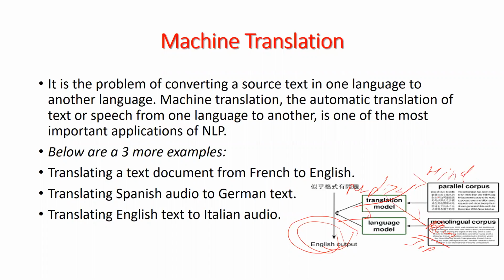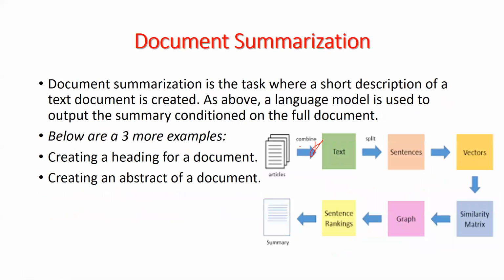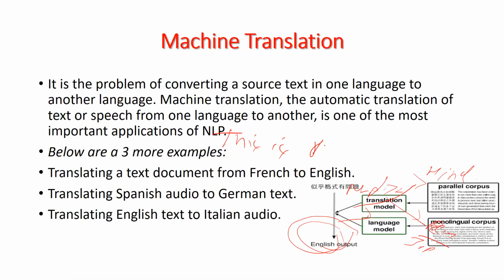You can also change your text into voice: first you write some text, like this is the book, and then you change this text into the form of voice, or if you have a voice, you change this voice into text, using machine translation in the form of NLP or deep learning.